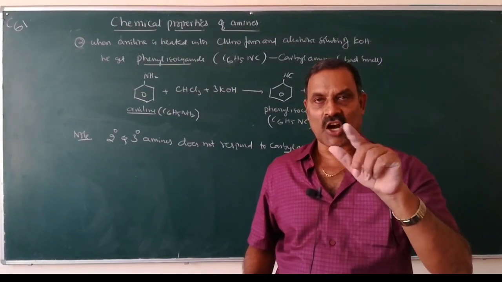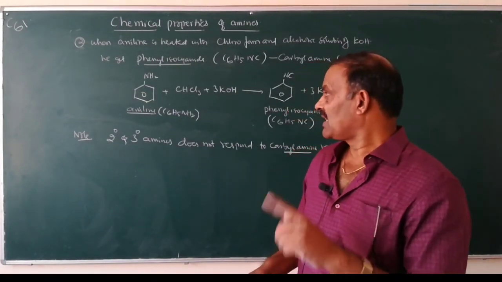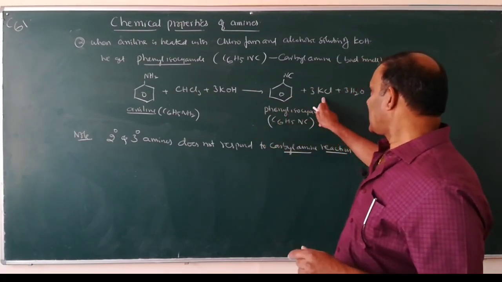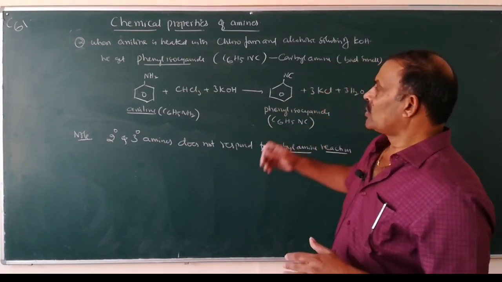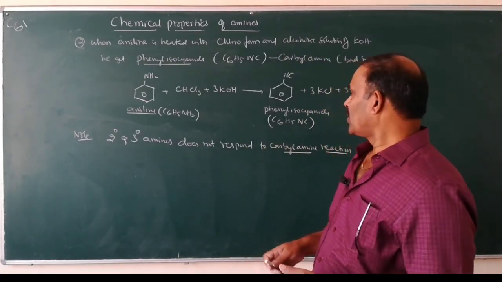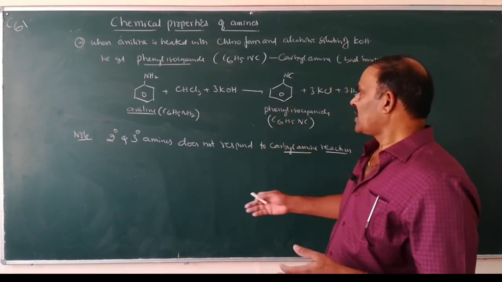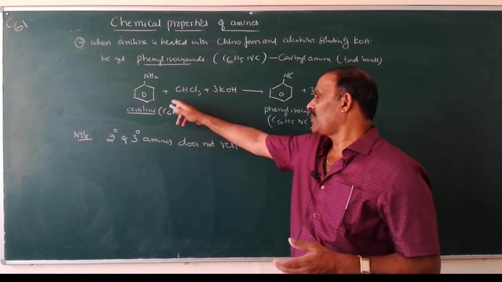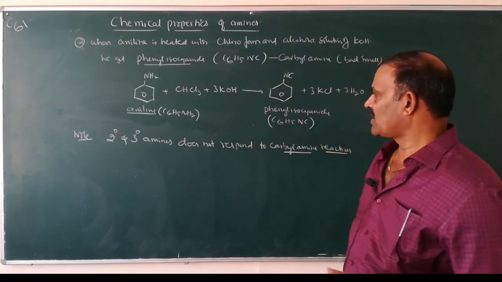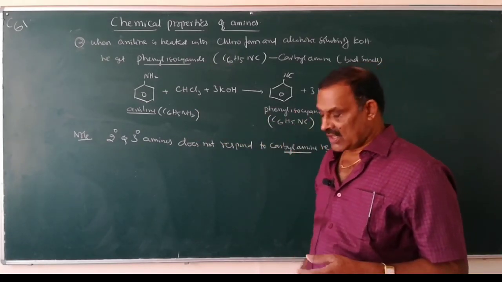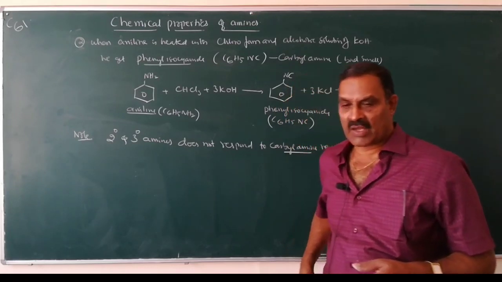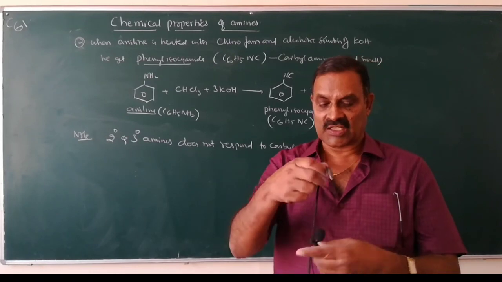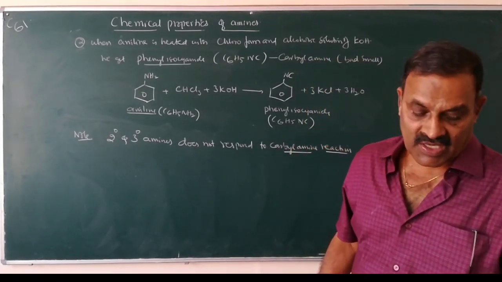General reaction: RNH2 plus CHCl3 plus 3KOH gives isocyanide, 3KCl plus 3H2O. If you take methylamine, you will get methyl isocyanide. If you take phenylamine or aniline, you will get phenyl isocyanide. So this reaction is given only by primary amines, but secondary and tertiary amines do not respond to the carbylamine reaction.